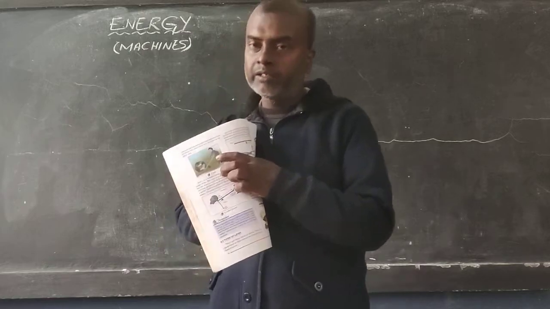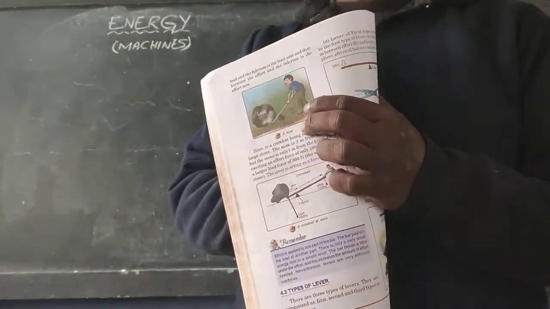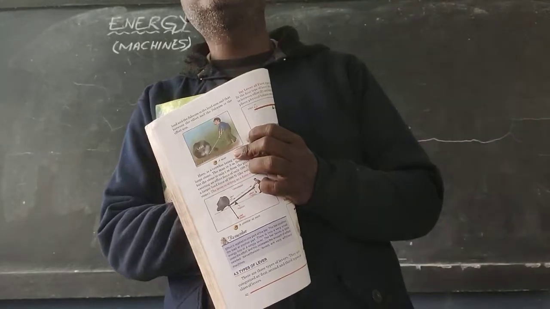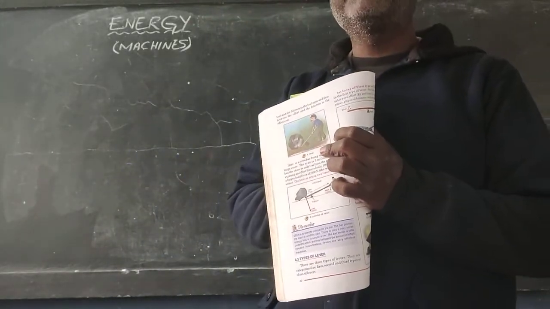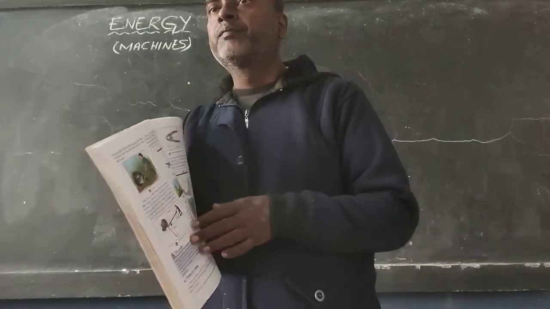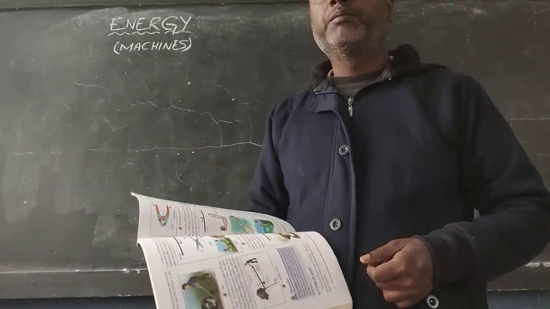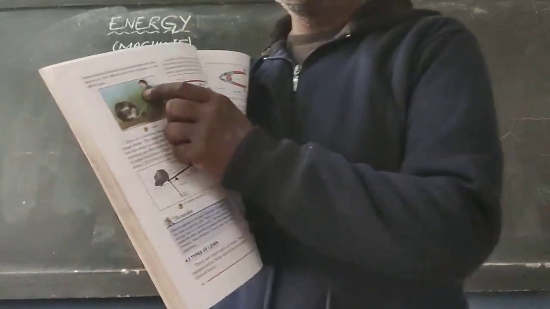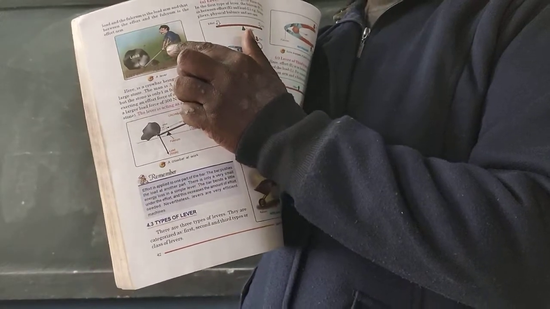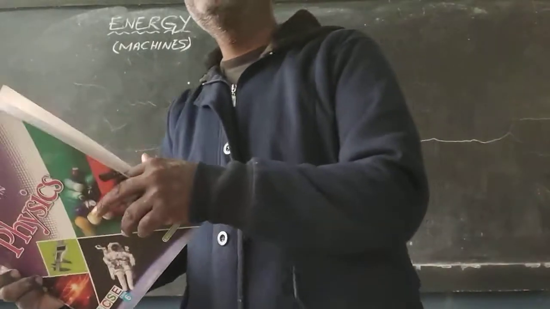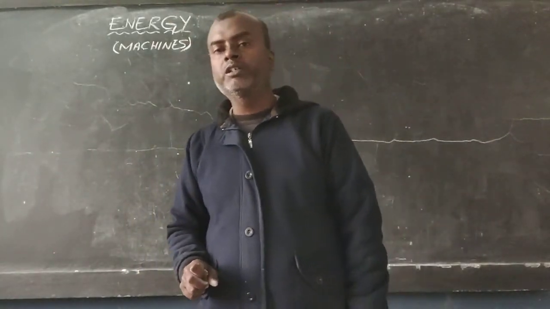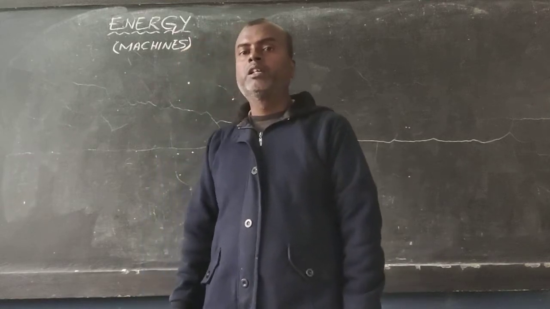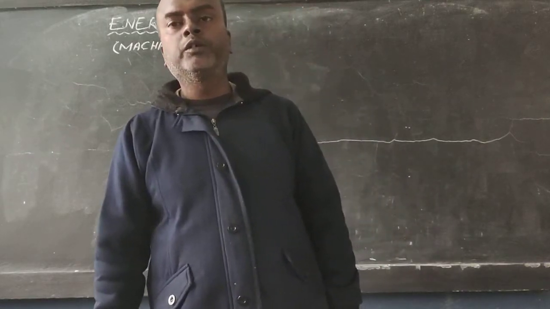This particular man, if he were to move the stone without the stick, with his hand, I am sure he would get a lot of injury. He would hurt his hand first of all, and then it would take him more time to move the stone compared to when he uses the stick. If he uses the stick to move the stone, it will take him less time. So machines make our work easier. How? By taking less time and by requiring less amount of effort.